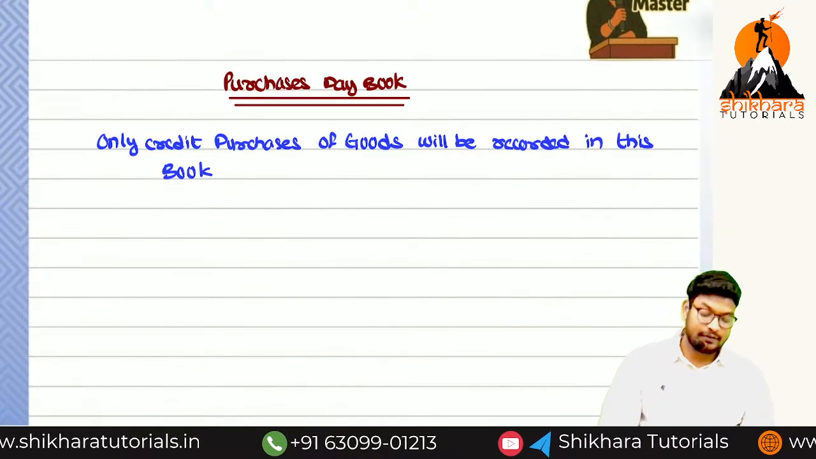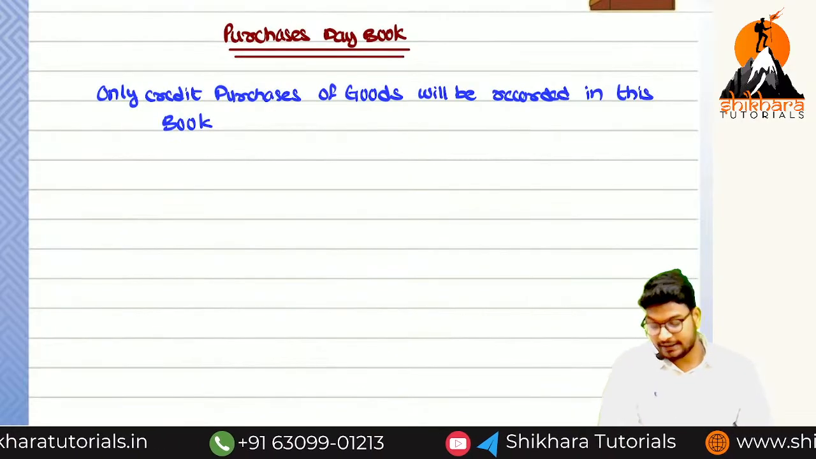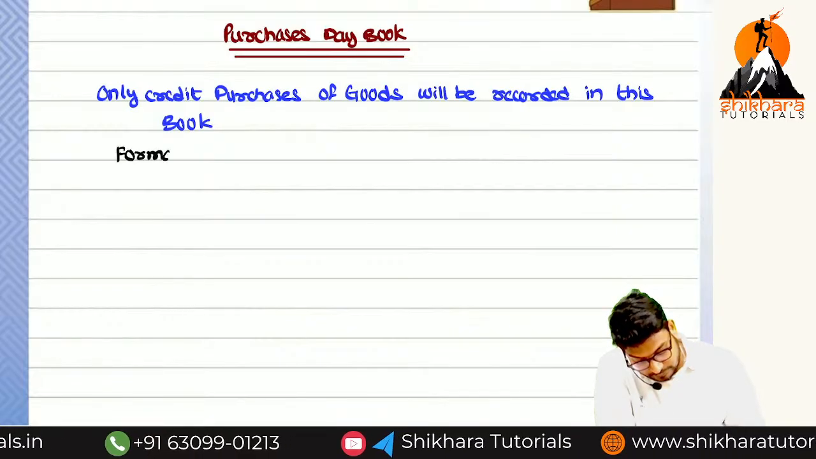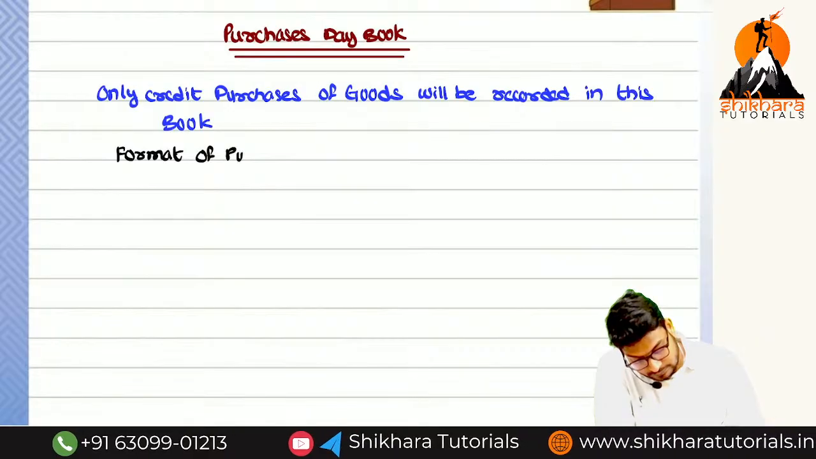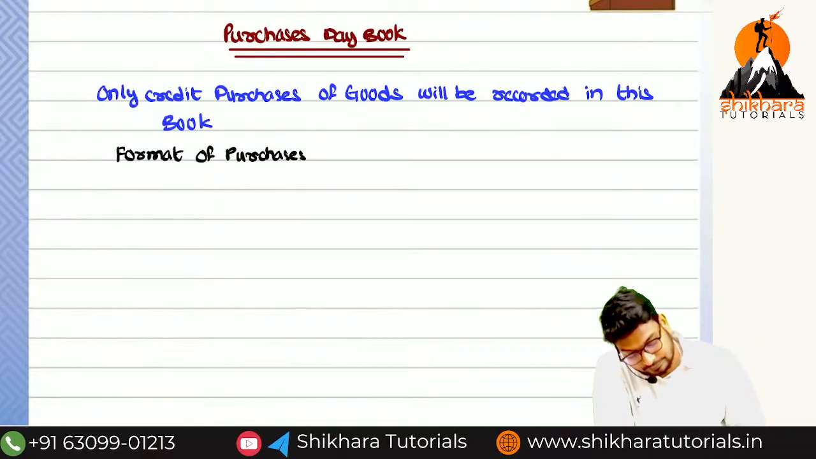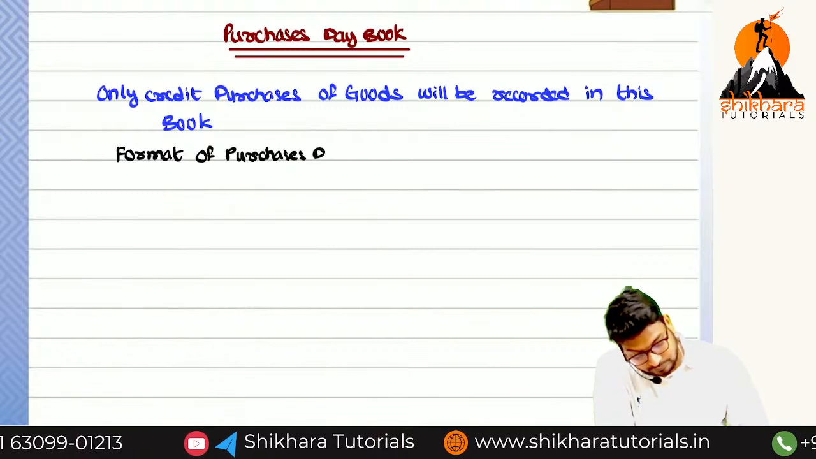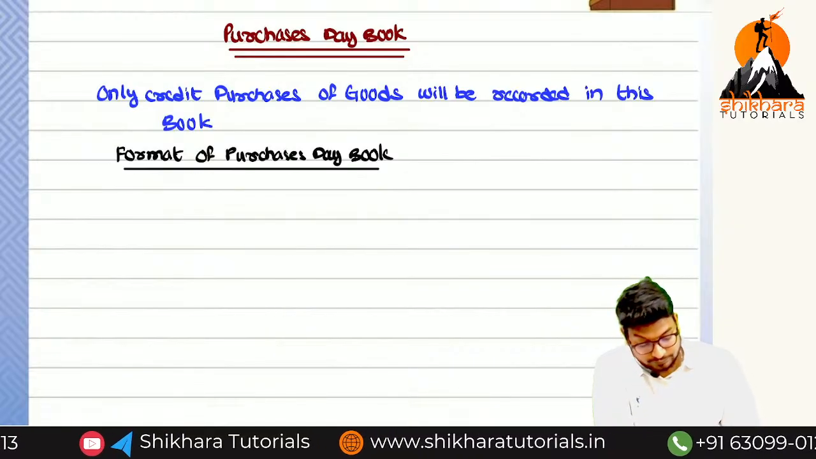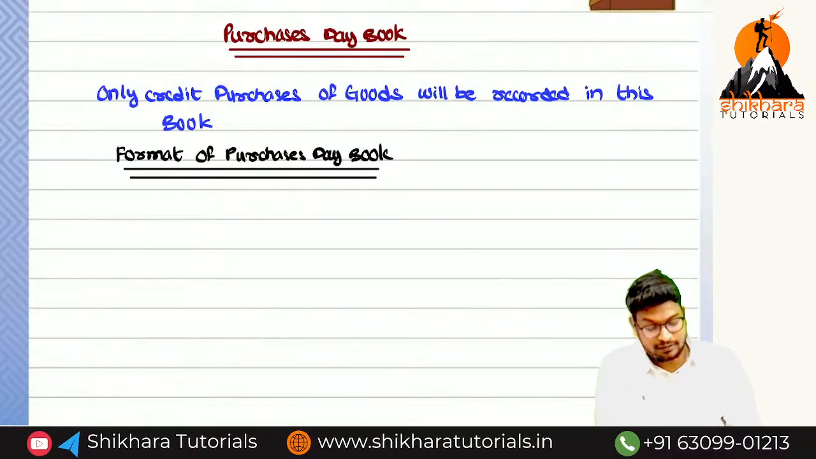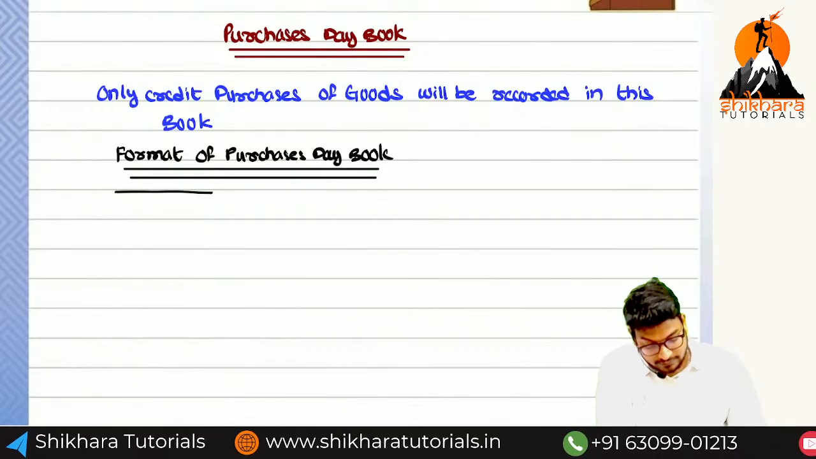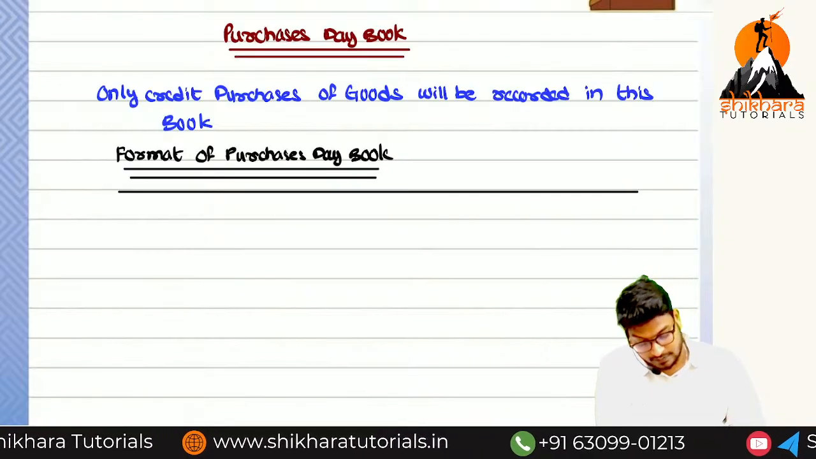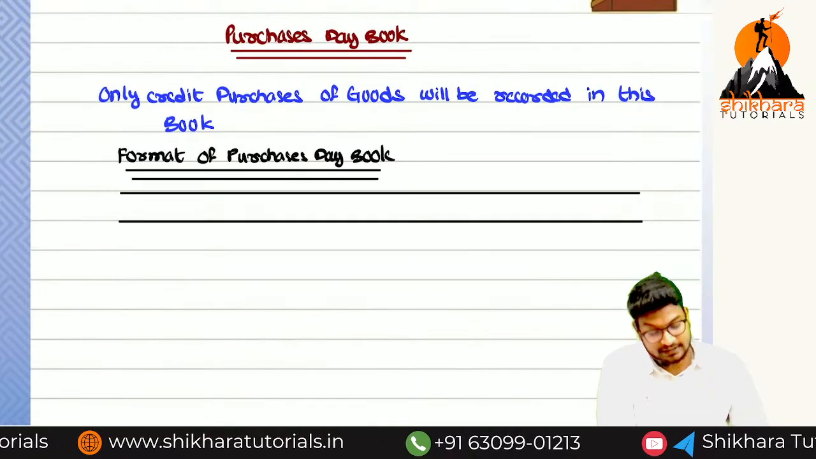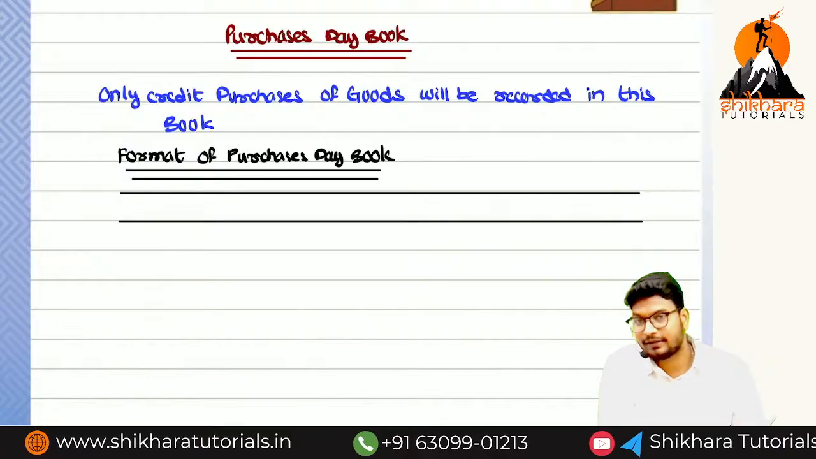Okay, now next we have to see the format. So next put the heading, format of purchase daybook. Can you say the format of purchase daybook? Do you remember? Hurry up. So first, how many columns at least? 4 or 5? 6 or 7?